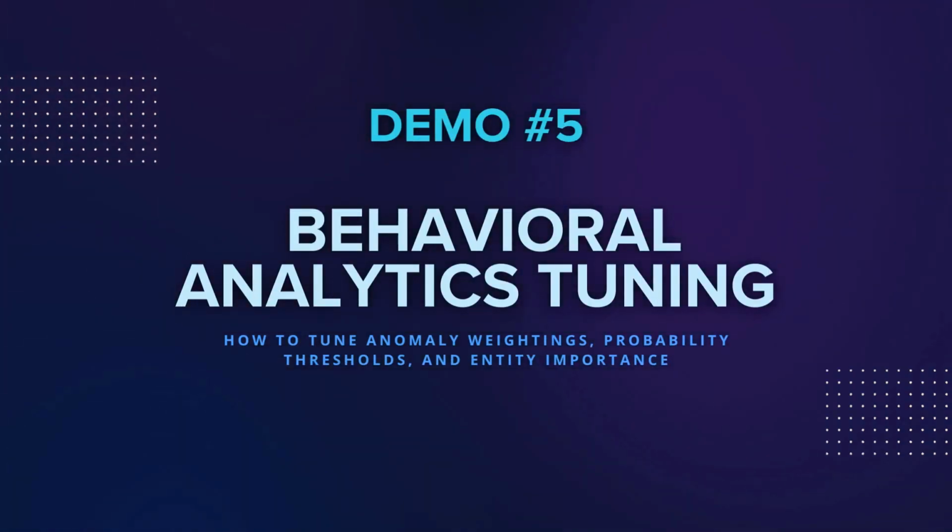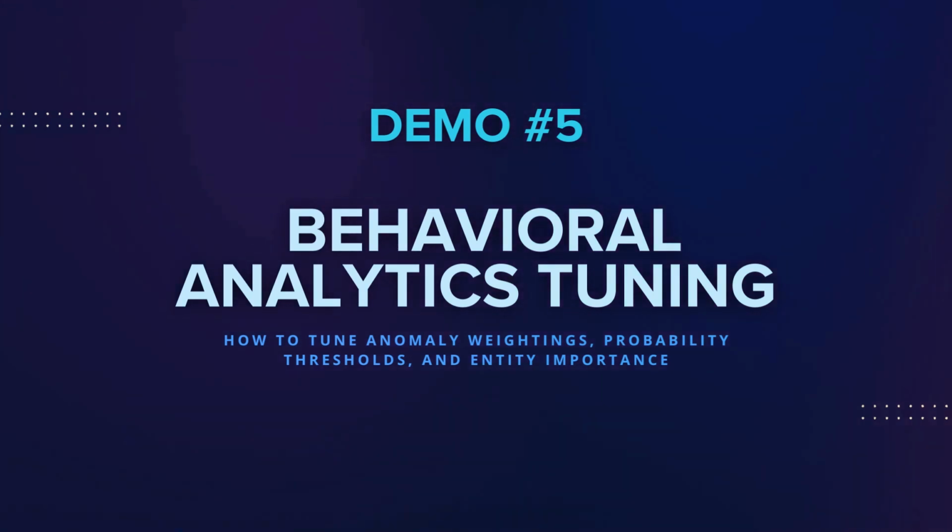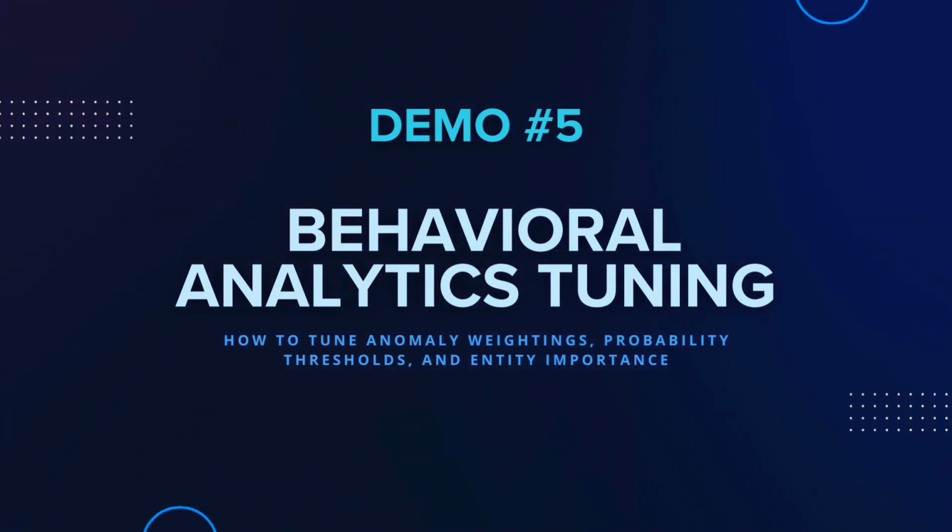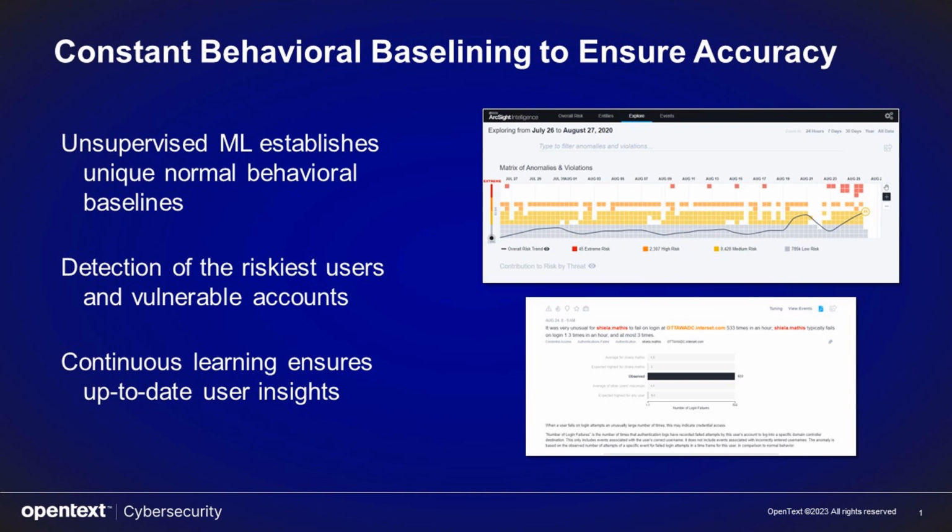In Scenario 5, we will demonstrate UEBA tuning capabilities in ArcSight Intelligence. From a mathematical perspective, ArcSight Intelligence does not produce false positives. It employs unsupervised machine learning to create unique baselines of normal behavior for each entity encountered, and surface statistically proven instances of unusual behavior when compared with the entity's past activity, as well as when compared with peer entities.